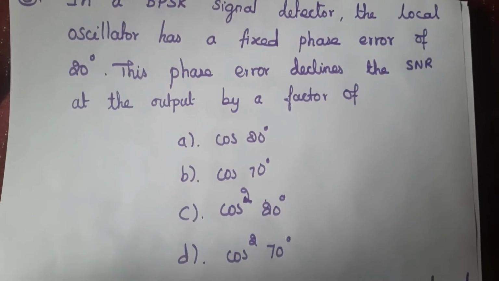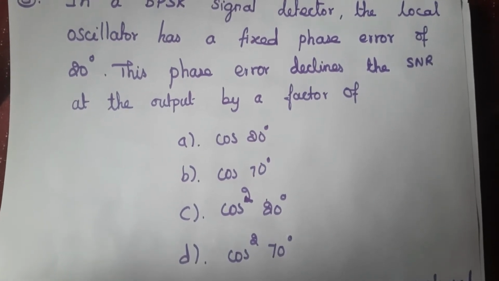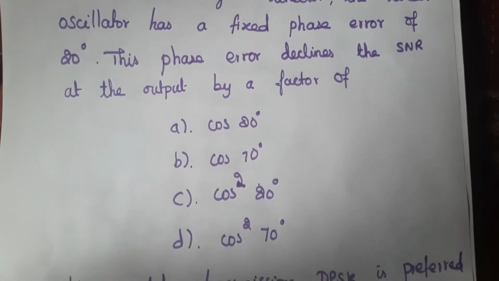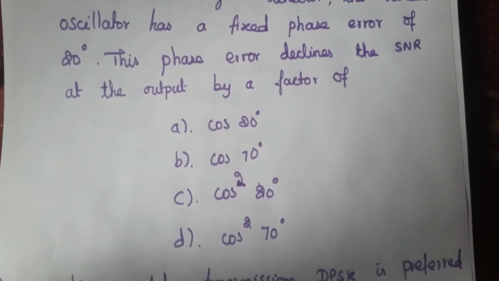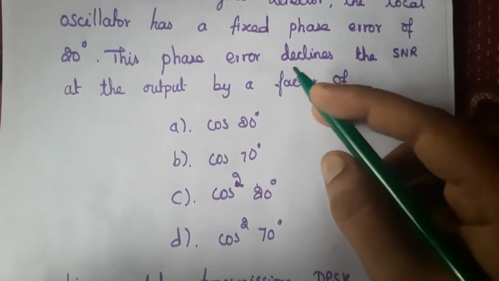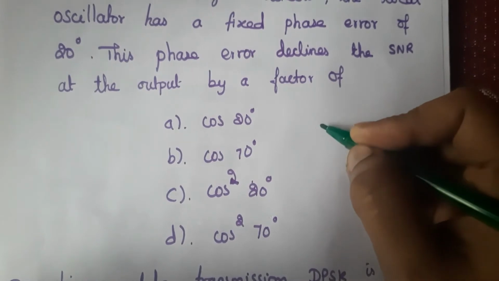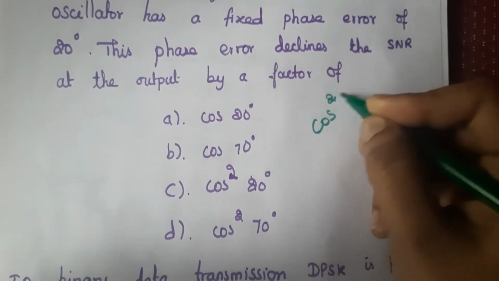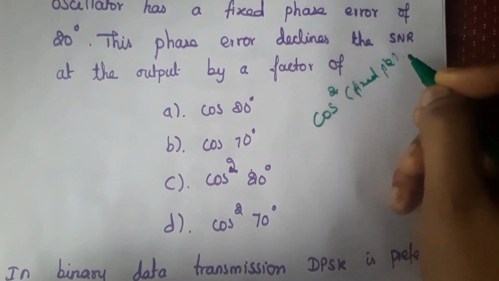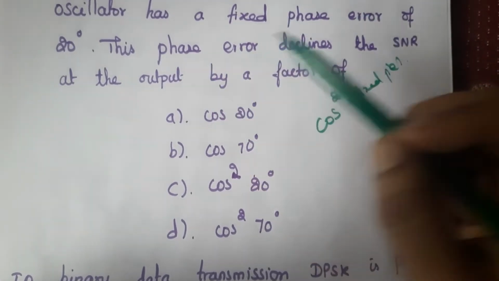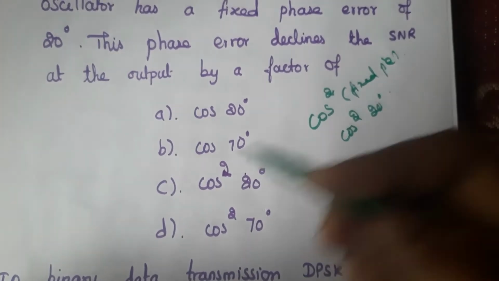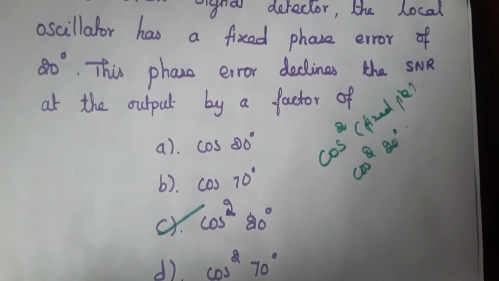Next question, in a BPSK signal detector, the local oscillator has a fixed phase error of 20 degrees. This phase error declines the SNR at the output by the factor of. So the formula here is cos square of that fixed phase error. Here the fixed phase error is 20 degrees, so the answer here is cos square of 20 degrees. So, C is the answer.